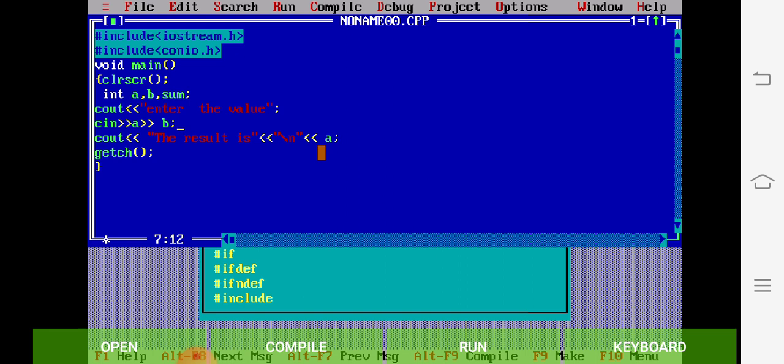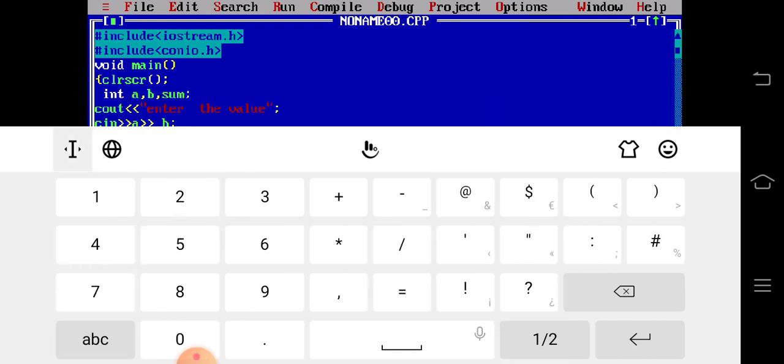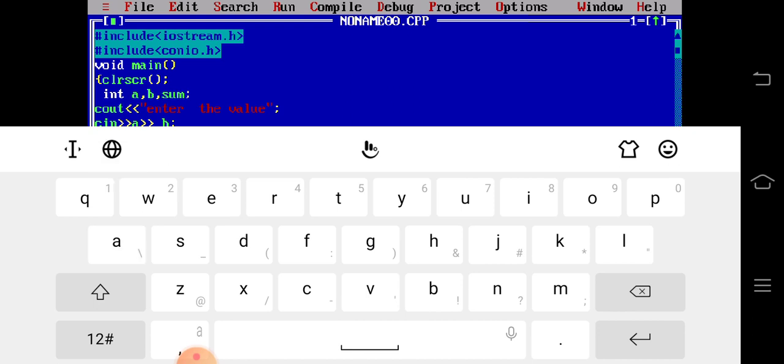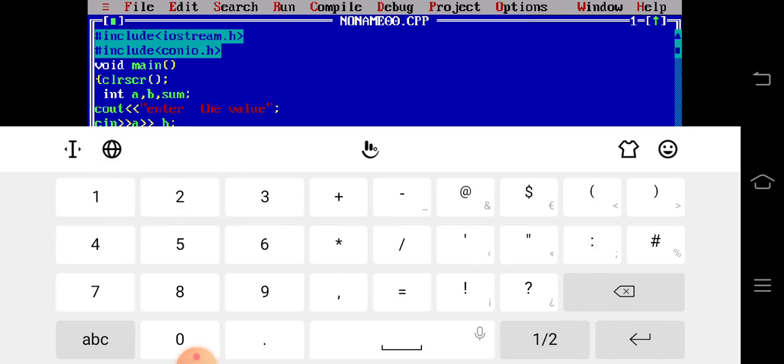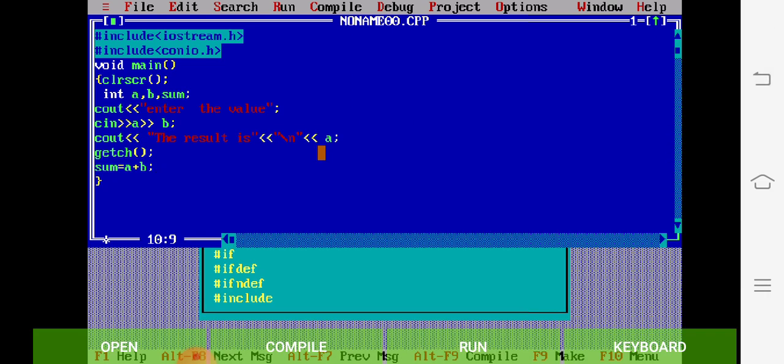Okay, cin a b. Okay, then we have to give our operation. Our operation is sum equal to a plus b, then semicolon. This is our operation.